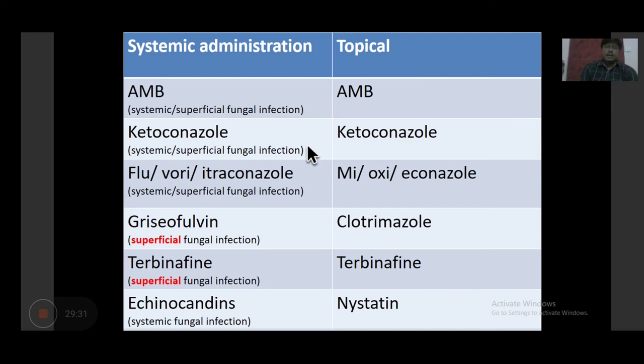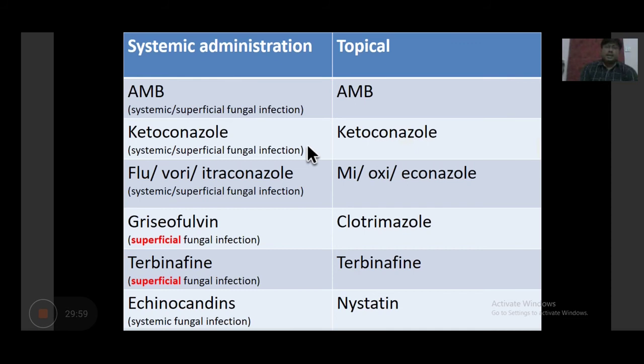So if you are giving systemic administration of amphotericin, it can be useful in treatment of systemic as well as superficial fungal infection. Ketoconazole is again available in both forms, systemic as well as topical. Its systemic administration is also helpful in targeting both systemic and superficial fungal infection. Then the other group, the triazole group, like fluconazole, voriconazole, itraconazole, they are only available systemically.